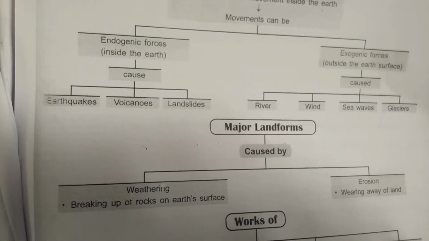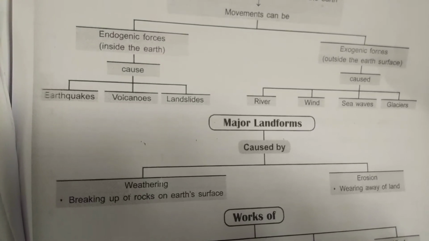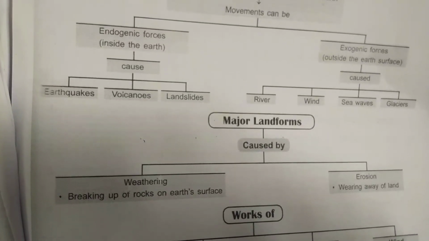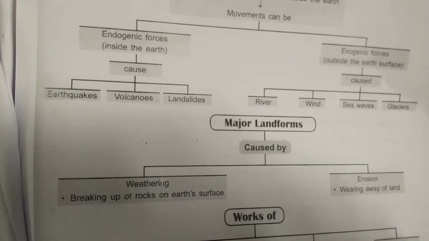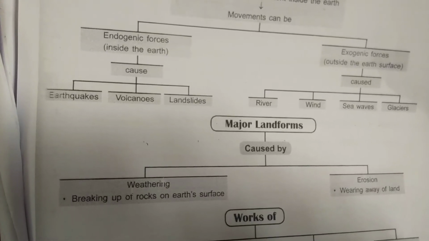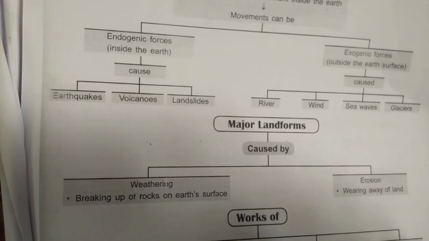Earthquakes, as you already know, occur due to the vibration or the collision of the tectonic plates, or if the tectonic plates move away from their position to the opposite side, then the earthquake occurs.